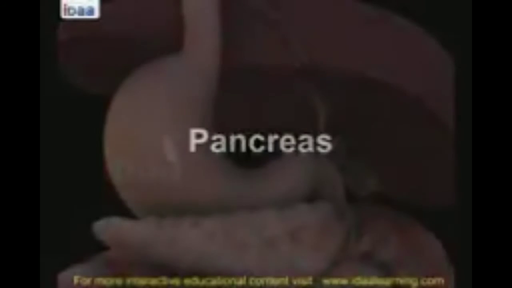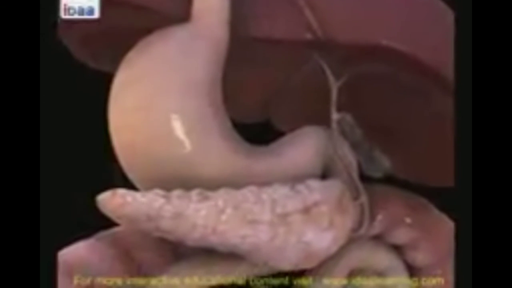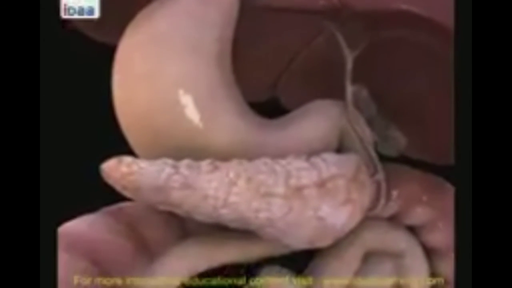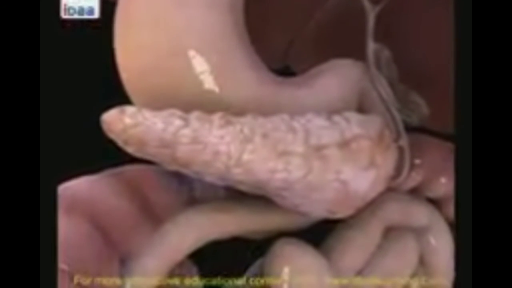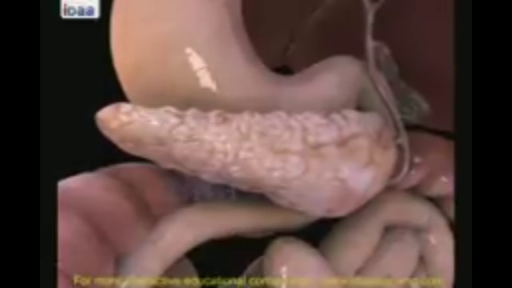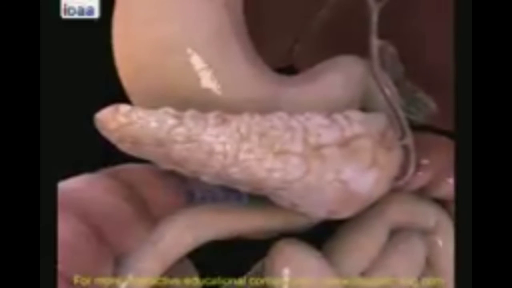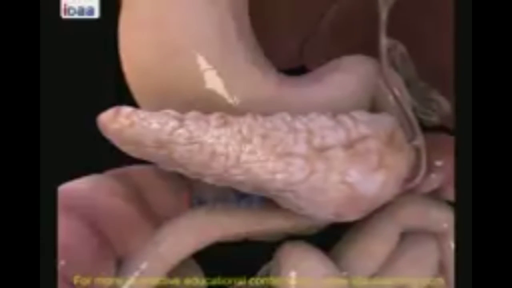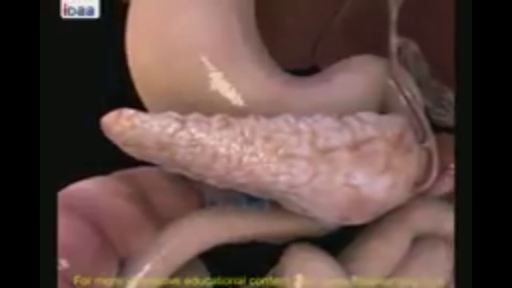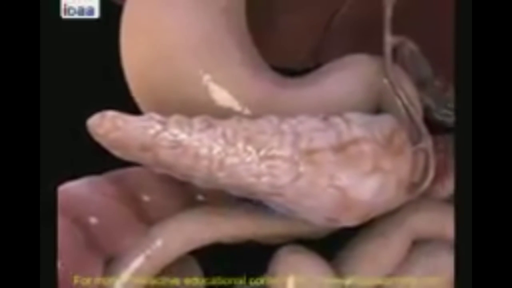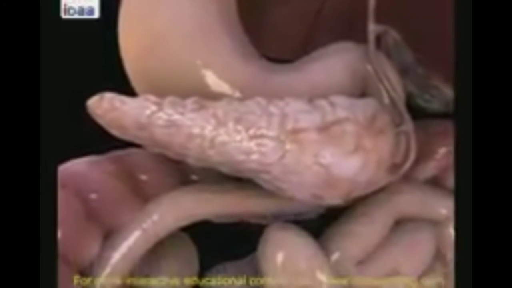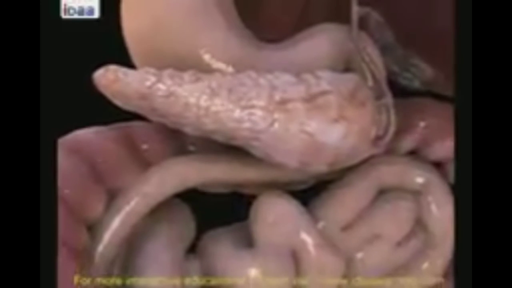Pancreas. Pancreas is a leaf-shaped and cream-colored gland located just below the stomach. It secretes pancreatic juice which acts and breaks down carbohydrates, proteins and fats. After this is completed, the partially digested food reaches the lower part of the small intestine where intestinal juices act upon the food and complete digestion of any remaining components in food.